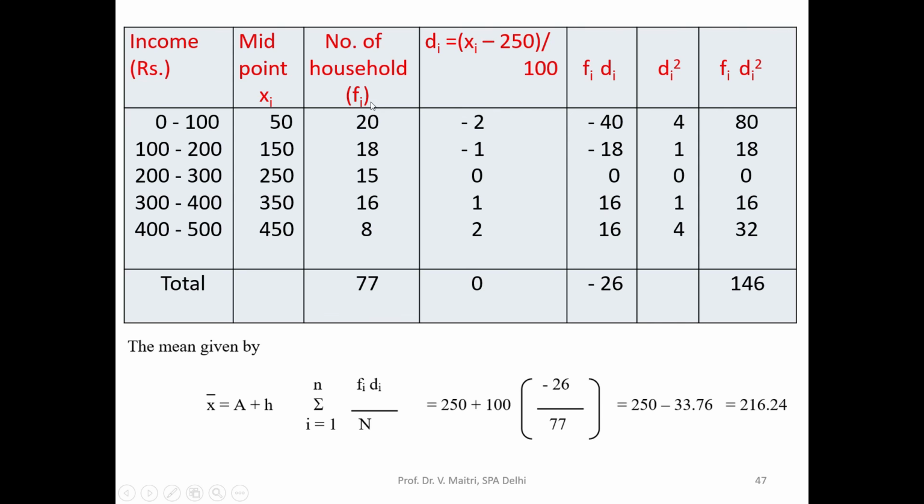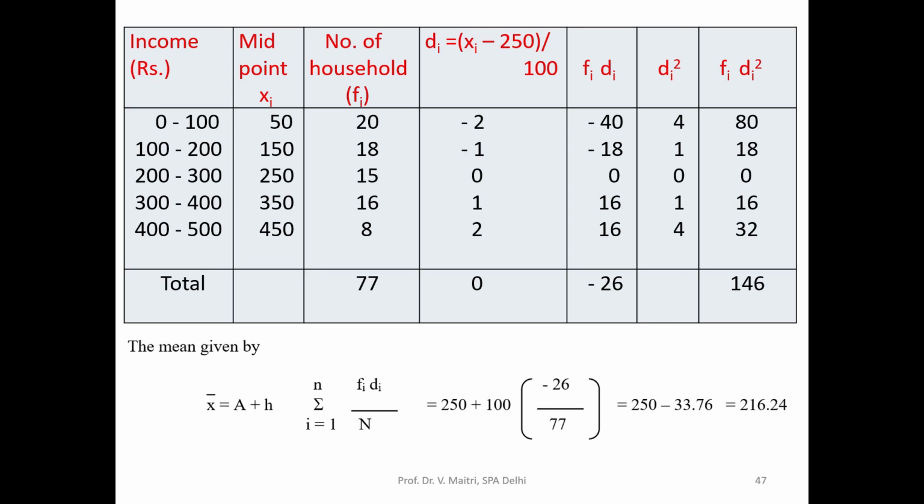Then Fi Di, that is frequency multiplied by this deviation: minus 40, minus 18, 0, and the sum is minus 26. Then we are computing Di square, 4, 1, 0, 1, 4, and then Fi Di square, 146. So the mean is given by A plus h times the sum of Fi Di by N. We already have Fi Di. The mean is 250 minus 33.76, which works out to be 216.24. That is the mean which we are able to calculate.